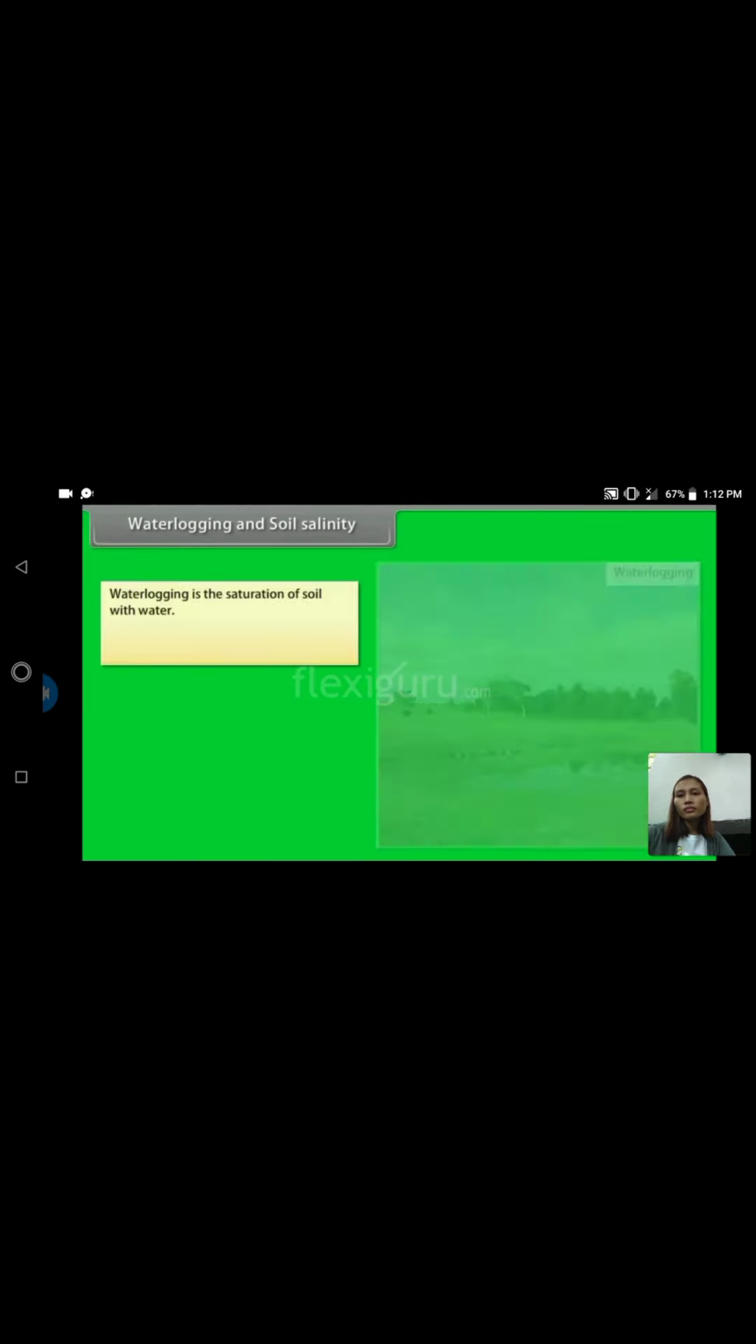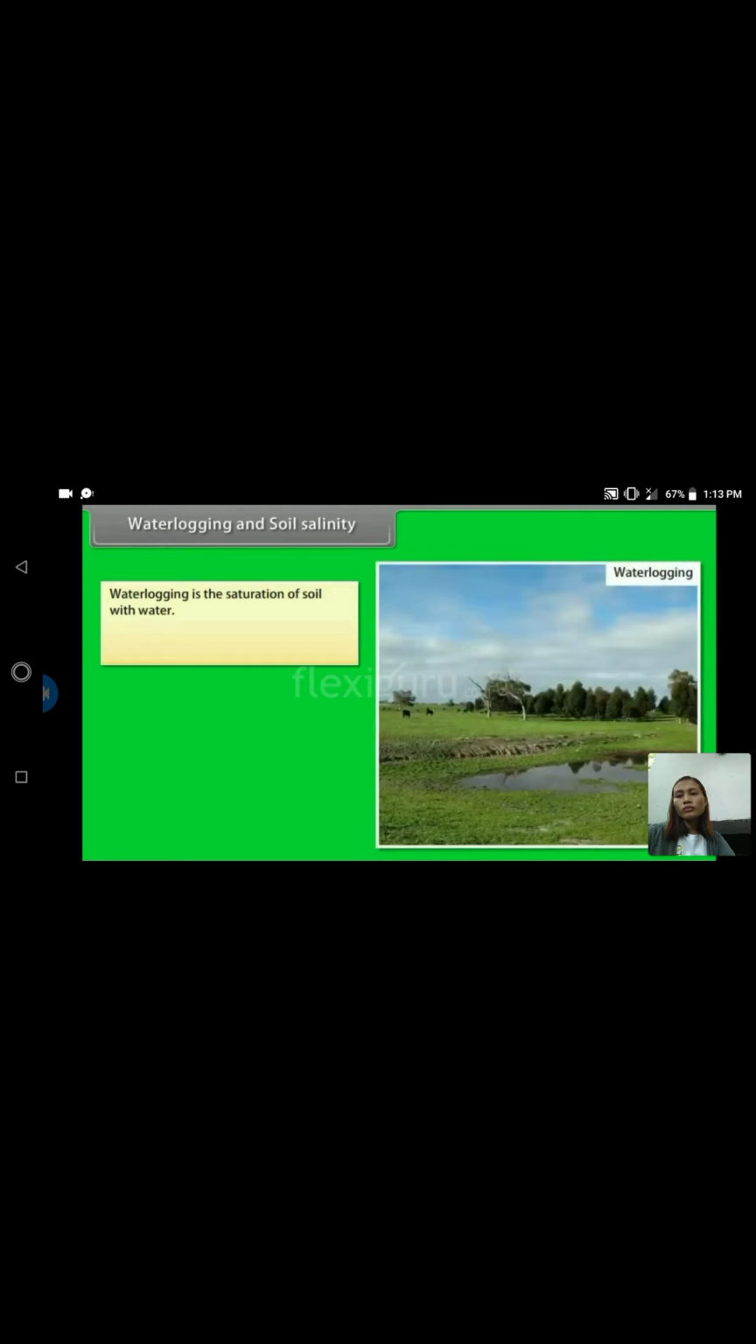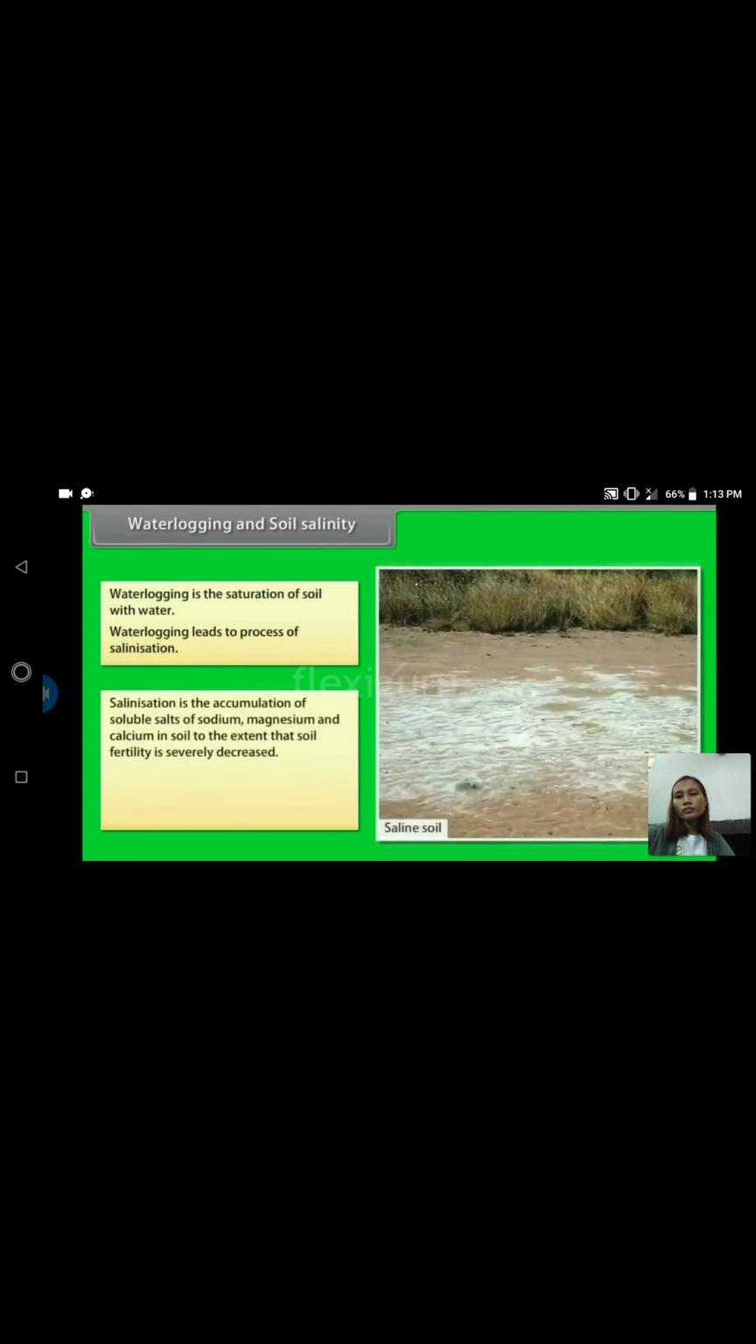Waterlogging and soil salinity. Waterlogging is the saturation of soil with water. Waterlogging leads to the process of salinization. Salinization is the accumulation of soluble salts of sodium, magnesium, and calcium in soil to the extent that soil fertility is severely decreased. Increased salt in the root zone hinder plant roots from withdrawing water from surrounding soil.